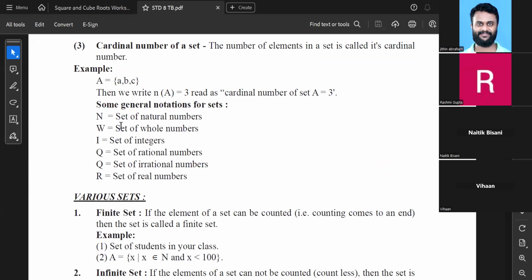N is generally for natural numbers. W means whole numbers. Everything is capital, okay? I means set of integers. Q means set of rational numbers.